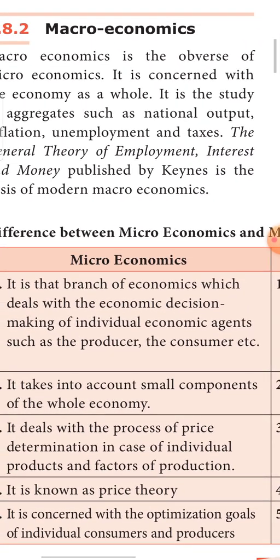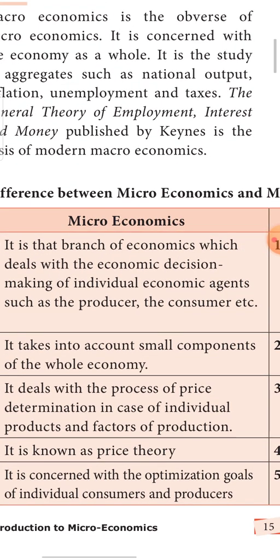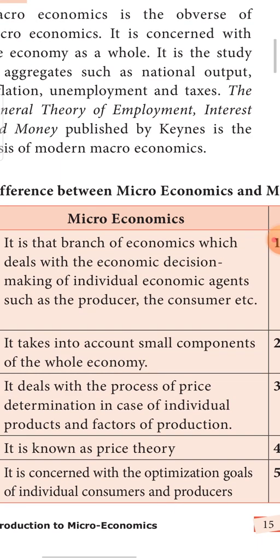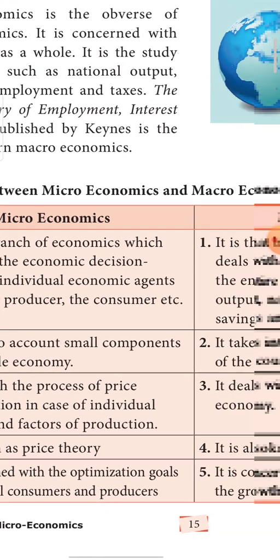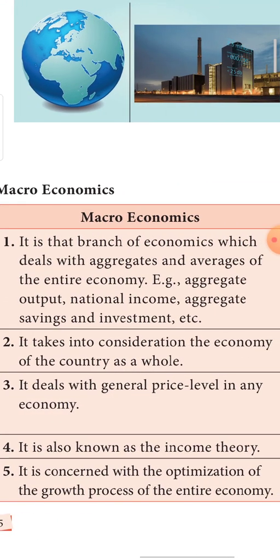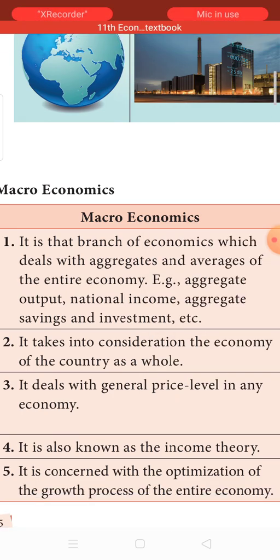Second point of difference: microeconomics takes into account only small components of the whole economy. For example, if you are an entrepreneur, you want to fix the price of your product. It is a very small part when we take the whole economy as such. When you take the country's problem, your problem of fixing the price for your product is a very, very small component. Macroeconomics takes into consideration the economy of the country as a whole. The whole country as such we are taking into consideration.